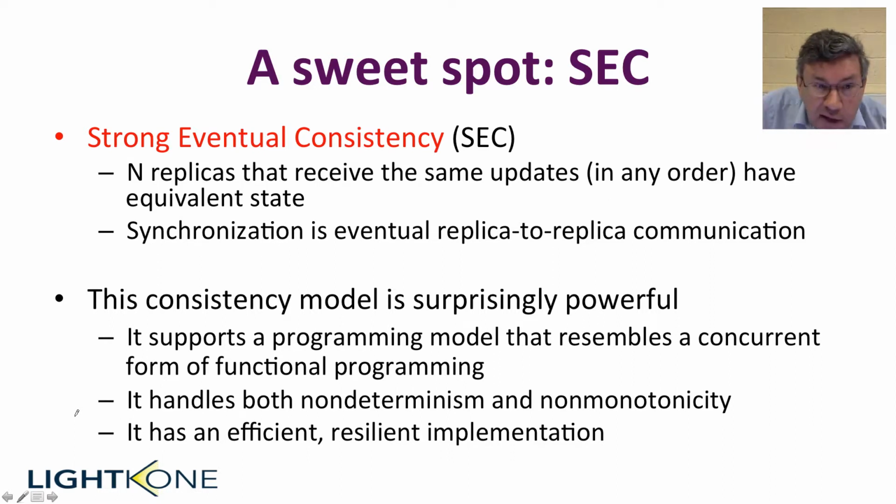A sweet spot is called strong eventual consistency. This property states that if one has n replicas and they receive the same updates in any order, it doesn't have to be the same order for each replica, then they will have equivalent state. So it's not after each update, but after n updates, the same updates received, the equivalent state. And the only synchronization we assume is eventual replica-to-replica communication. That means occasionally the replicas succeed in sending messages to each other, which is a very weak synchronization model.